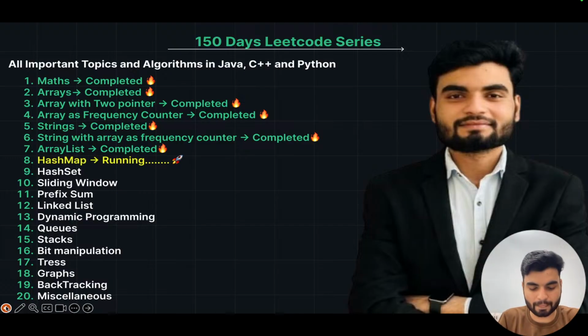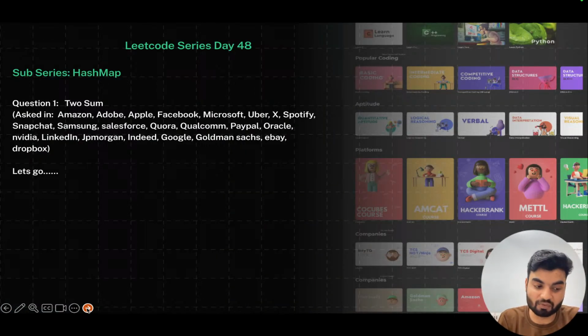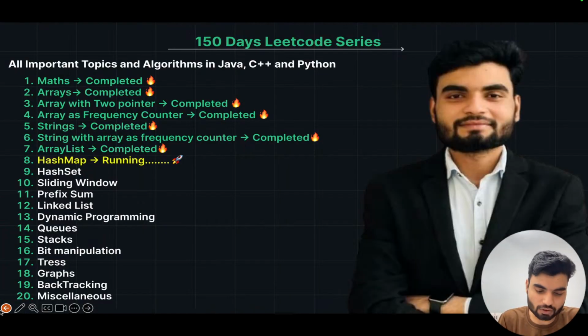Then we'll begin. Anyhow, today we are starting with hash map. Before I start the problem solving, I'll tell you what the problem statement is that we are going to solve today, what is the hash map and why it is required. Then I'll begin with the problem statement and then we'll do the solution, in all three languages: Java, C++, and Python.